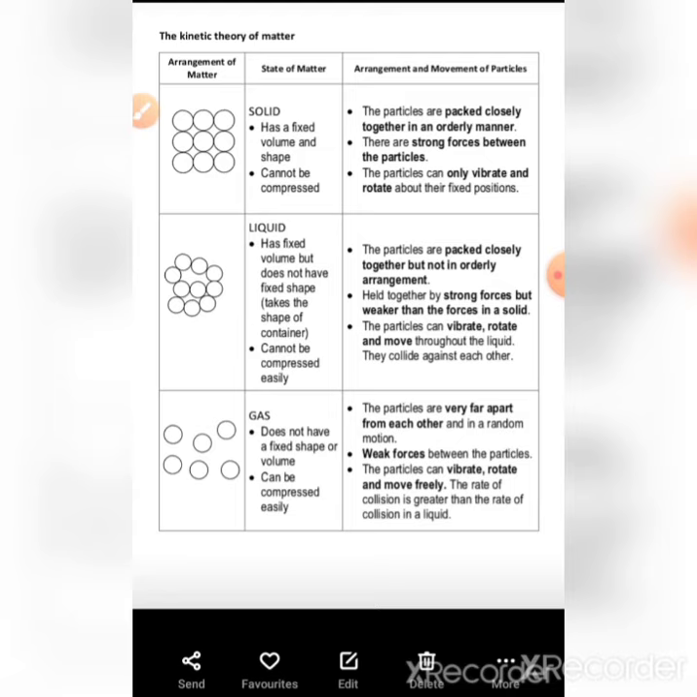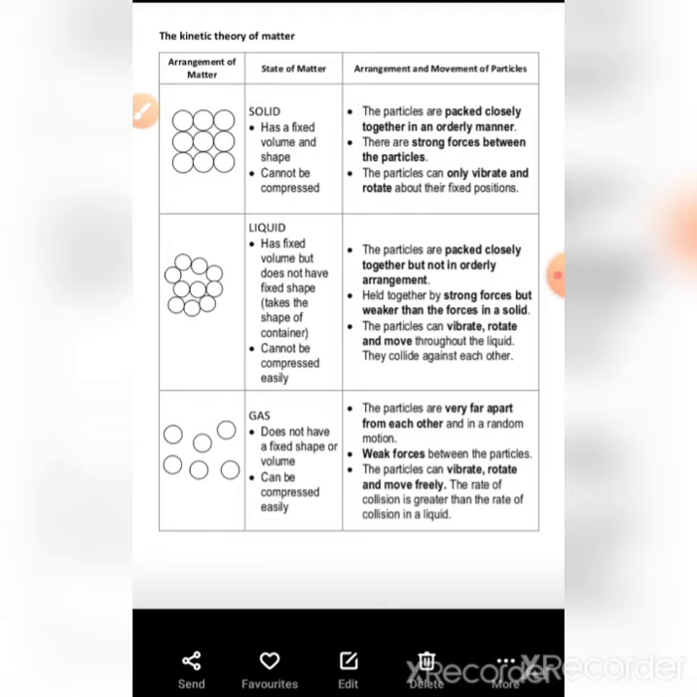But in solid there is a fixed arrangement of particles held together by strong forces. In liquids there are also strong forces present, but these forces are weaker in comparison to solids. So the gaps in liquids are greater than in solids. The particles can vibrate, rotate, and move throughout the liquid.